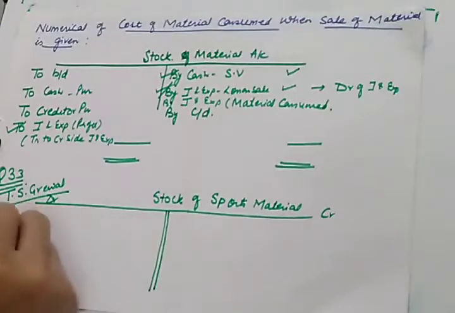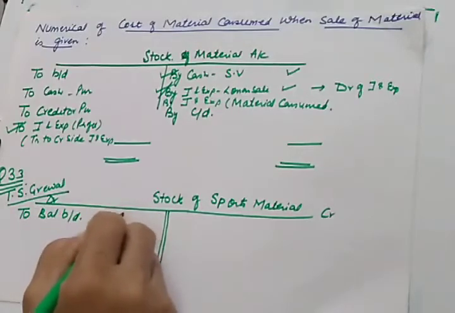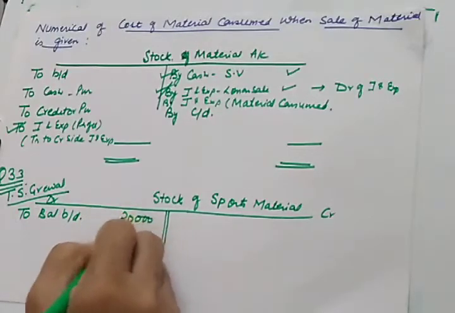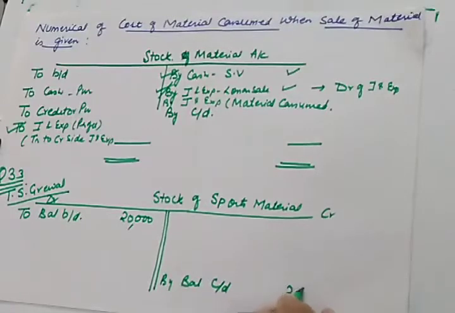Here the opening stock is given to us, to balance brought down. Opening stock of material is 20,000 and closing stock is given to us as 25,000.